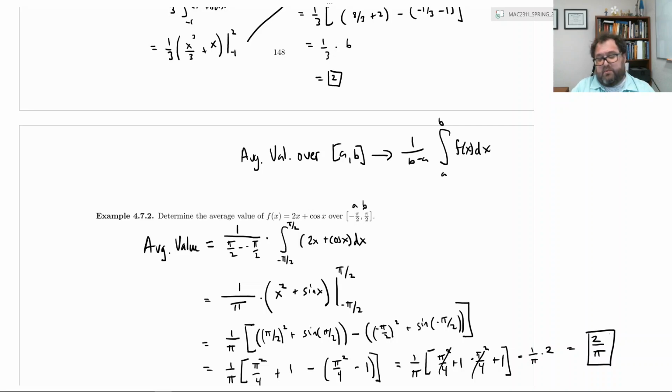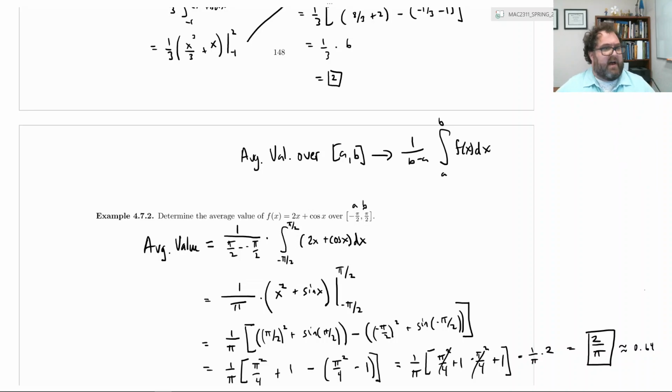Yeah, it's about 0.64 if you want to be approximate. Again, we prefer exact solutions, but if you just want to think about it graphically, that's an average y value, an average function value of about 0.64.